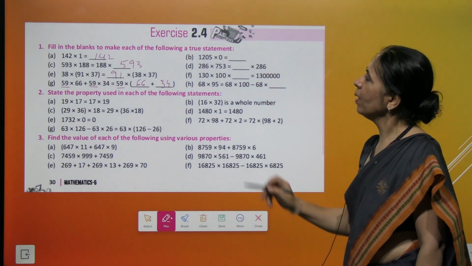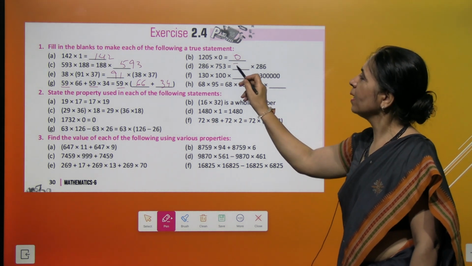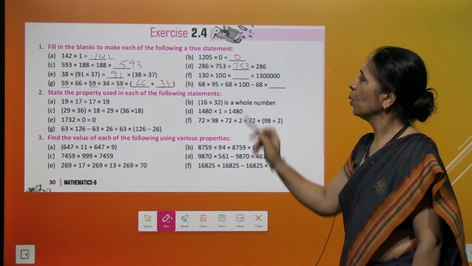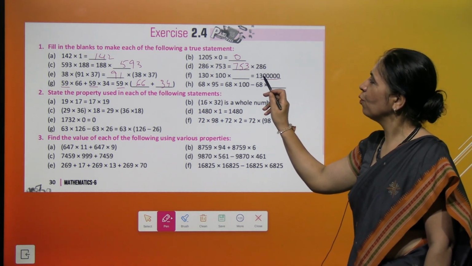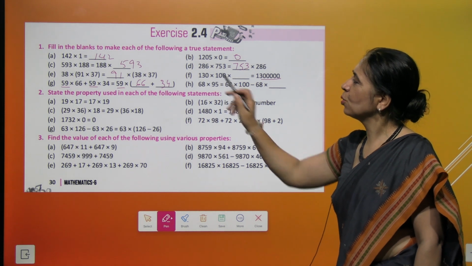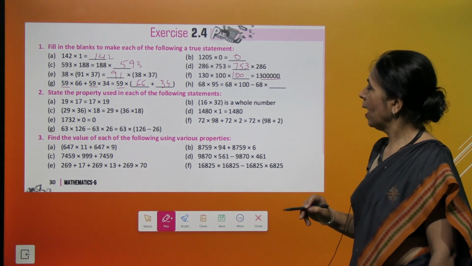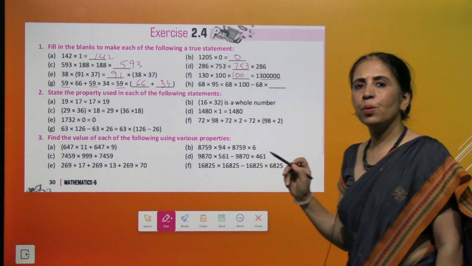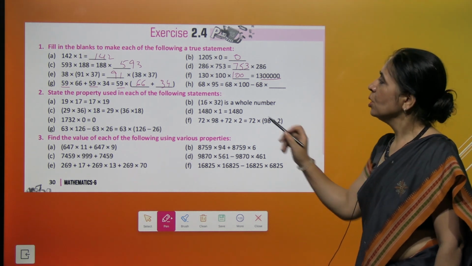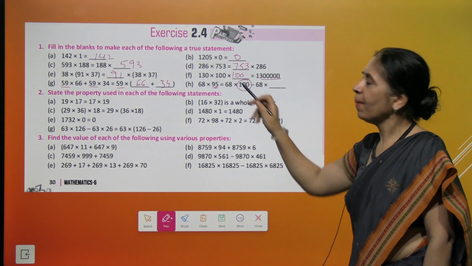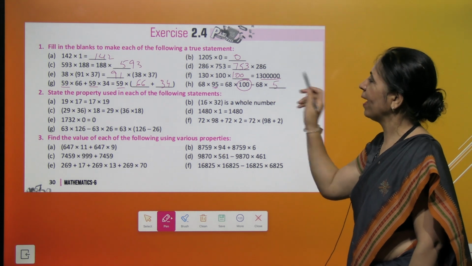Got it? The remaining one, here when you multiply by 0, you get 0. And the missing number again comes here. And over here, what will you write? See, how many zeros are there? 1, 2, 3, 4, 5. And here we see 1, 2, 3 zeros. So we put another 100 here. Got it? And this is distributive property of multiplication over subtraction. So when you want 95, 100 minus what number is 95? Perfectly answered. That's 5. We write 5 here.